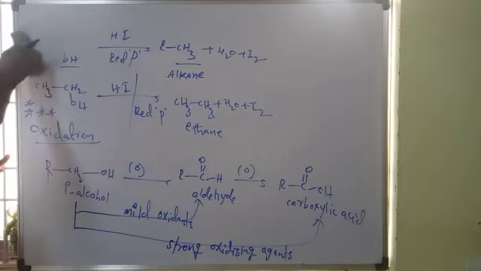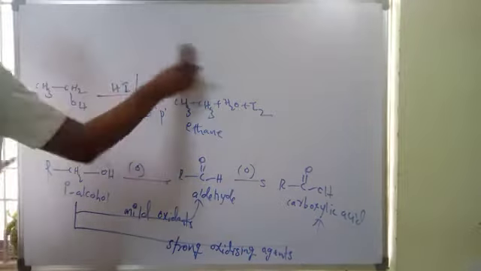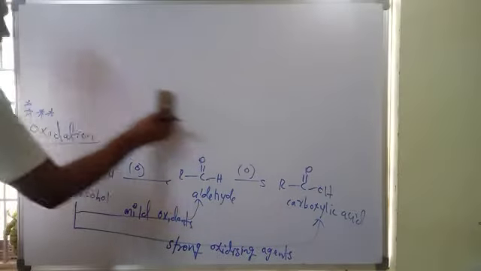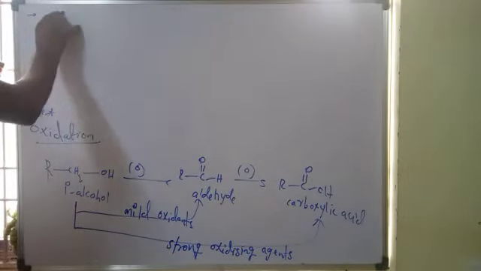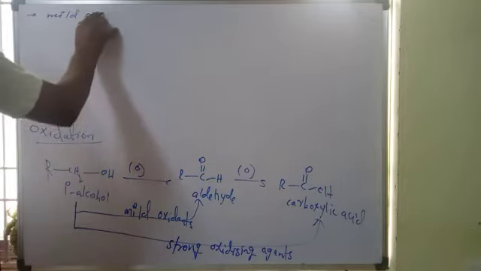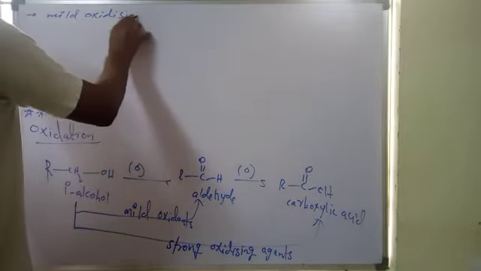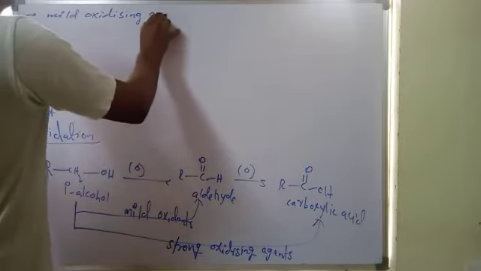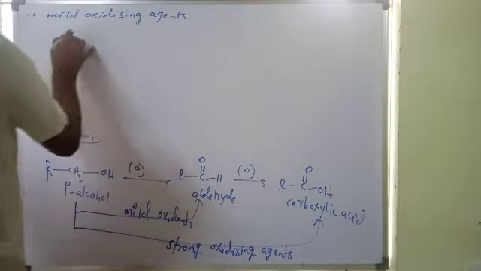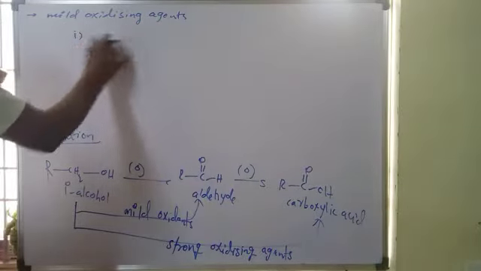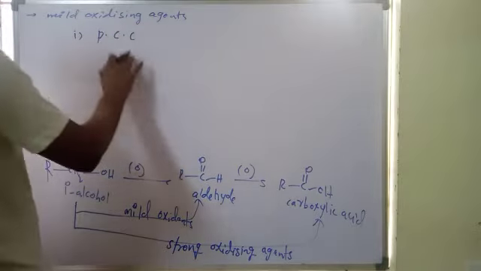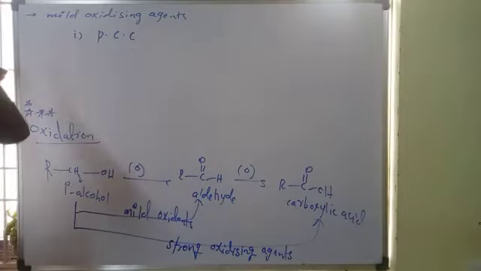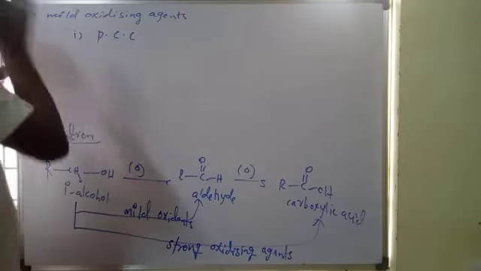Then, what are the mild oxidizing agents? I will tell. Mild oxidants: number 1, pyridinium chlorochromate, PCC. In the next chapter we will discuss PCC deeply.